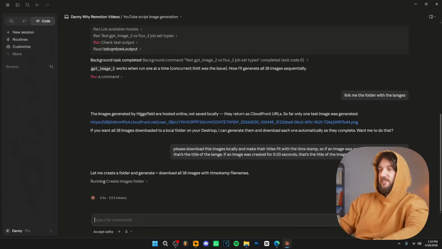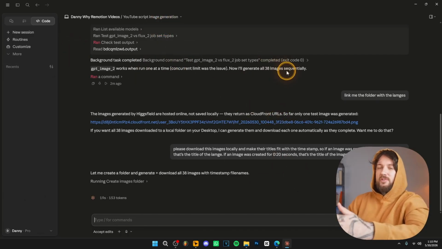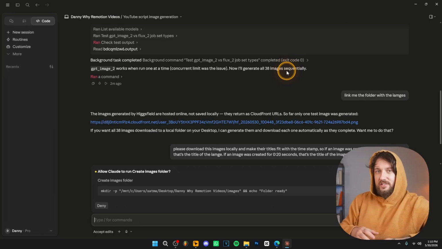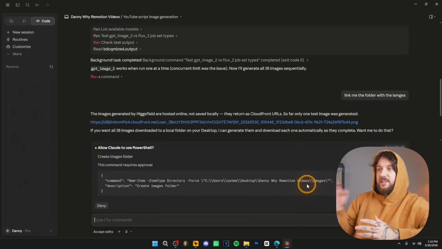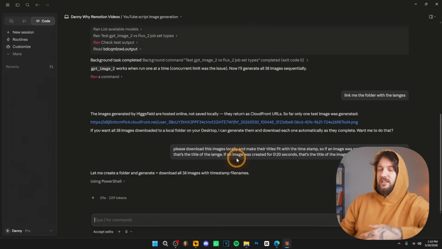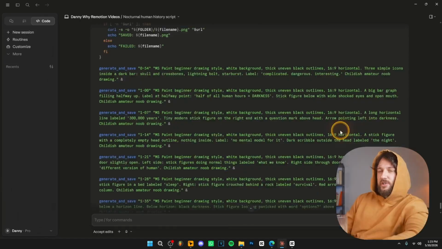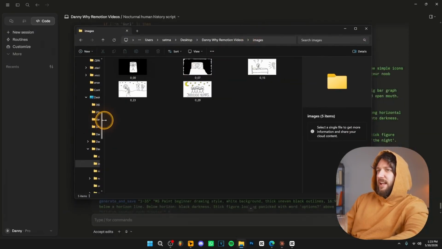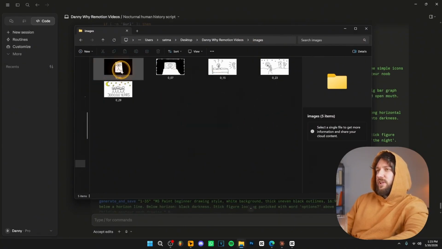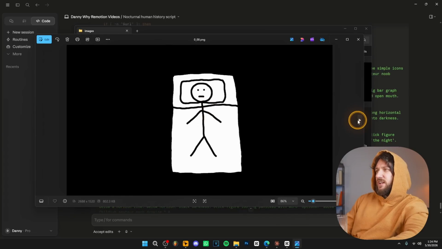saves you a lot of time because even if you have to download each image, you have to go click and download, click, download. Not only that, but they don't have the right titles and it's going to be hard to edit them. This way, Claude Code downloads all the images, but also changes their titles to fit with the timestamps. And why that's important is because we know where to place them on the timeline when we edit the video. So basically, it's going to create you a folder like this one over here. And as you can see inside the folder, all the images are going to slowly start to be downloaded. As you can see, this is the first image, the second one.